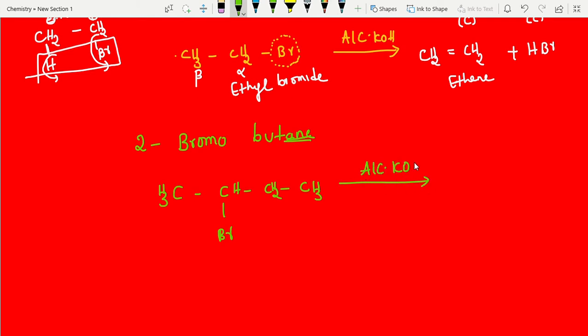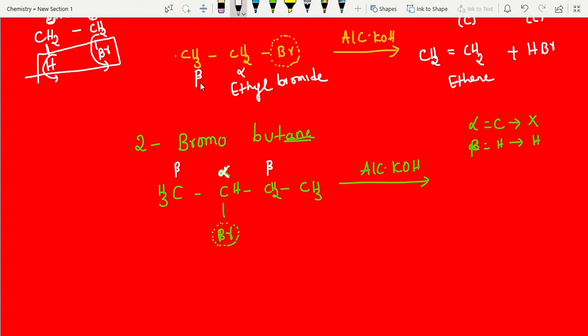Apply the same trick here. We are removing the halogen from the alpha carbon, and from the beta carbon we are removing hydrogen, no doubt, right? Here also, with respect to this one, who is the alpha carbon? He is the alpha carbon. Please look at the beta carbons. Where is the beta carbon? Yes, this is the alpha carbon, the very next carbon is a beta carbon, and this is also a beta carbon.